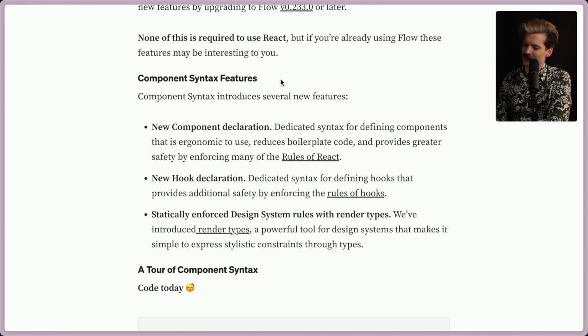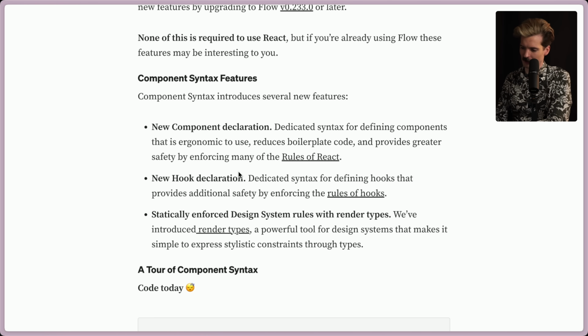Component syntax features. This is a part that's really cool too. We'll get to that in a bit. But there are a couple core new features with this model. We have a new component declaration. Instead of function or const, you call component. It's a dedicated syntax for defining components that is ergonomic to use, reduces boilerplate code, and provides greater safety by enabling and enforcing many of the rules of React.